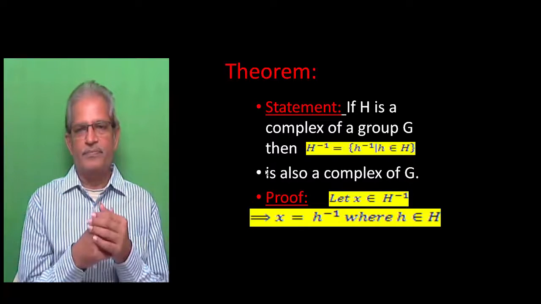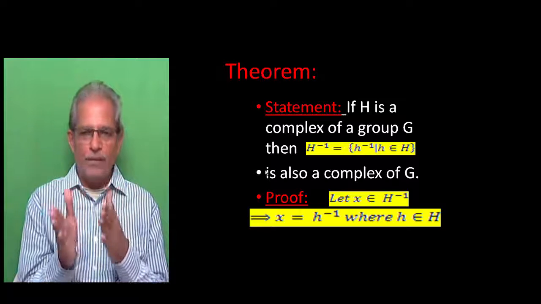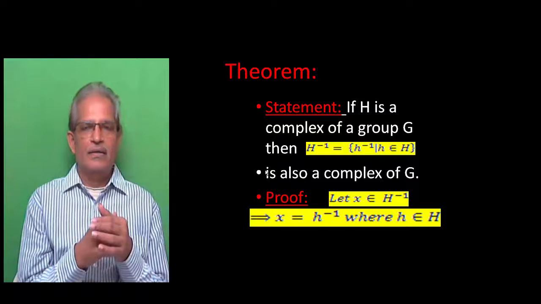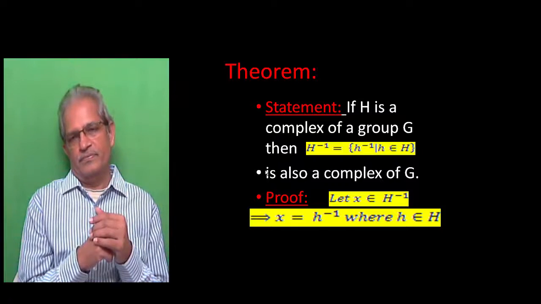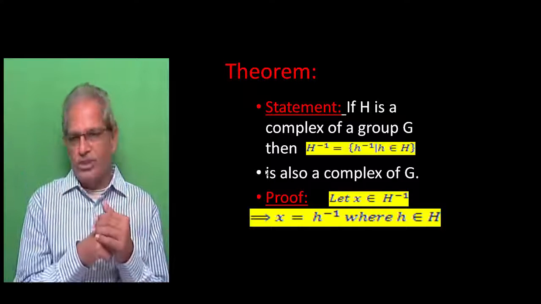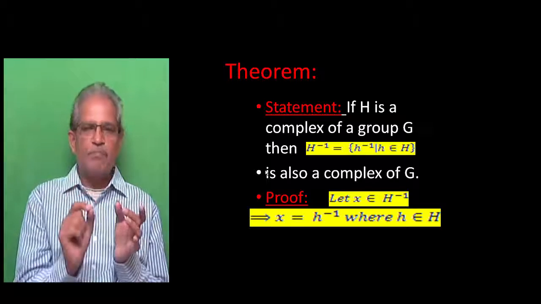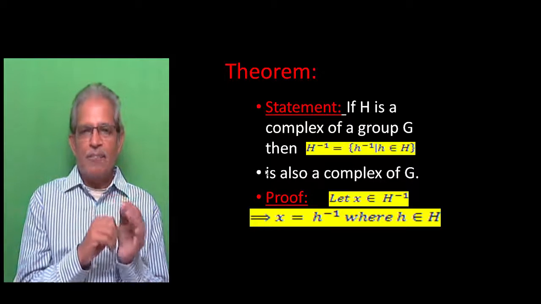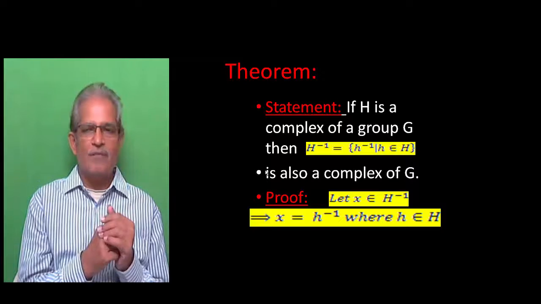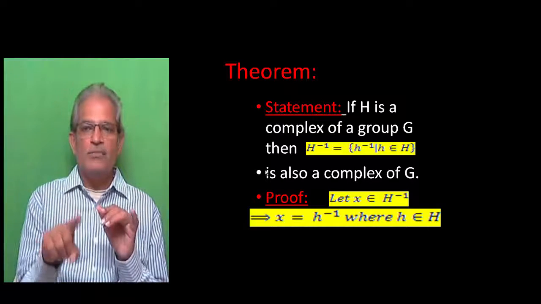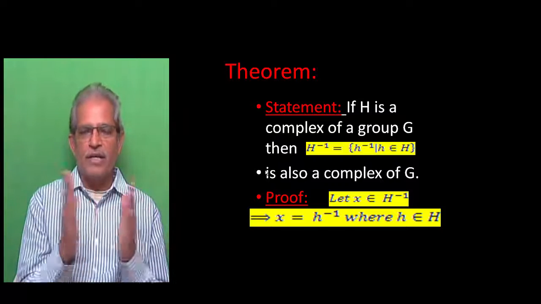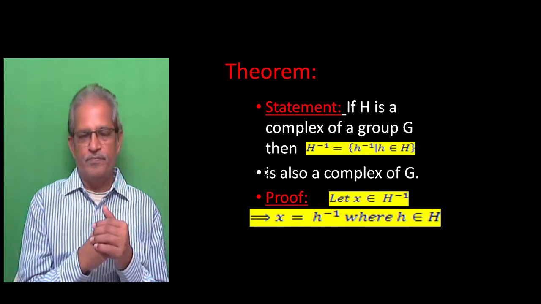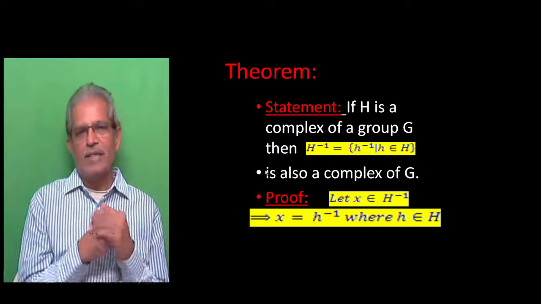See the statement? If capital H is a complex of a group capital G, then capital H inverse is equal to small h inverse such that small h belongs to capital H. So here capital H is a complex of G. Then a new set, capital H inverse, is a set of all elements of the form small h inverse, where small h belongs to capital H. Now it says this capital H inverse is also a complex of G. So that is the statement of the theorem.